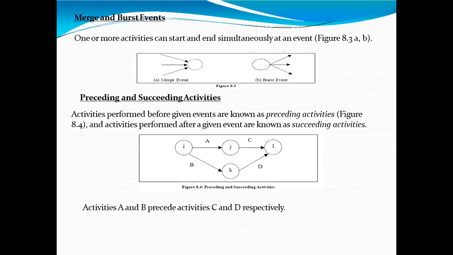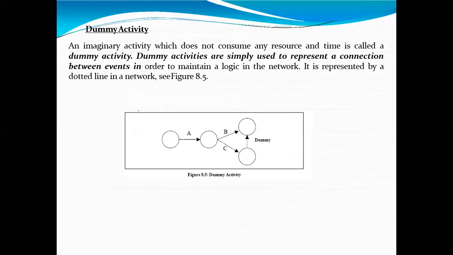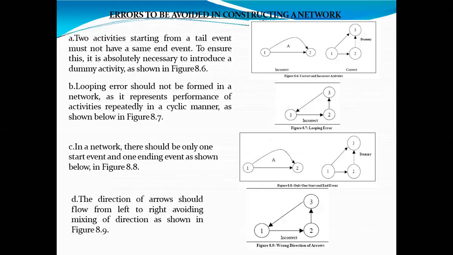Then preceding and succeeding activity also we have completed. Then we have also gone through this dummy activity. Okay, and then I think this part is also covered. Just we will take one review to avoid the errors in constructing network. What precautions we should take?